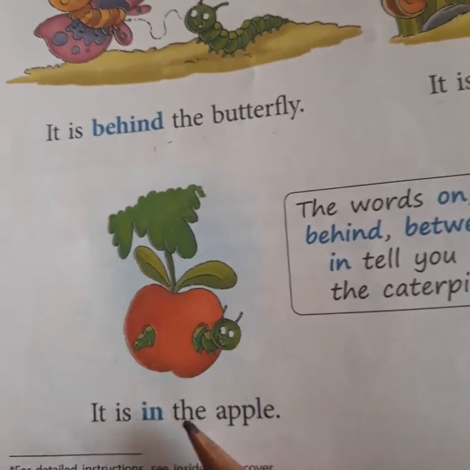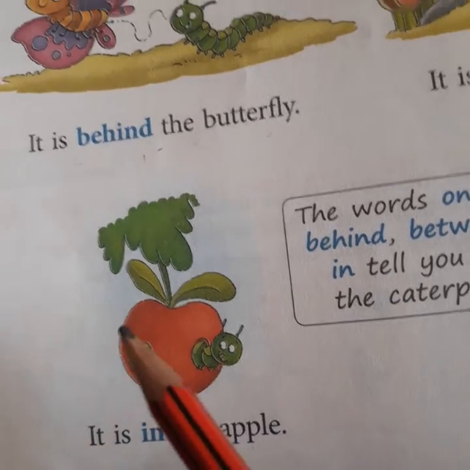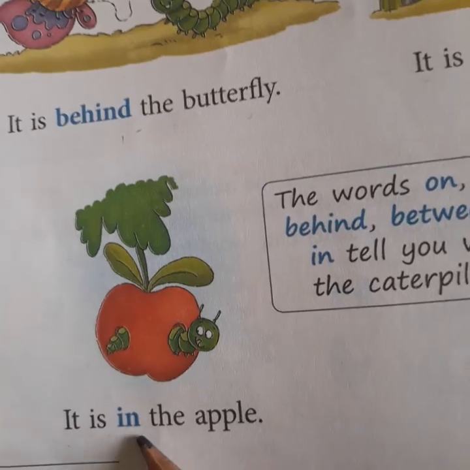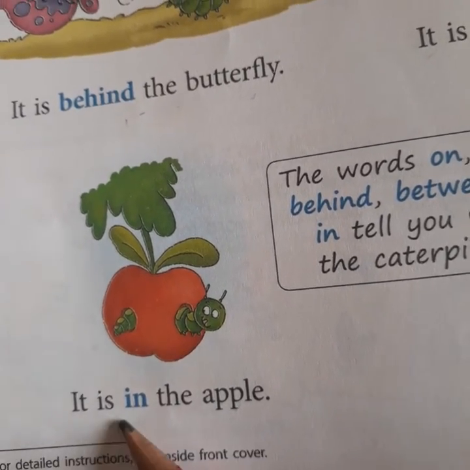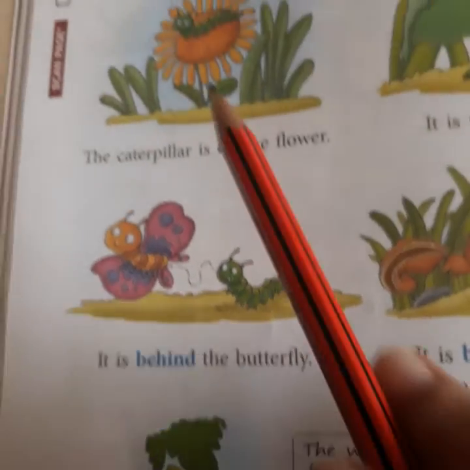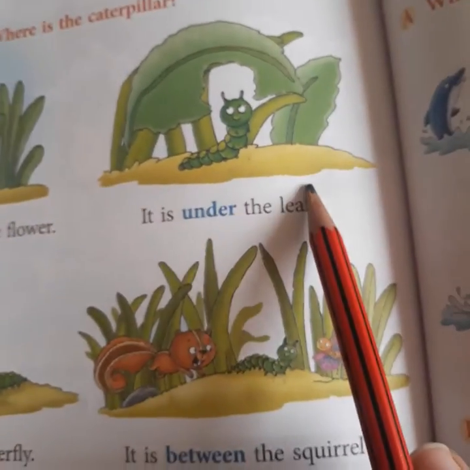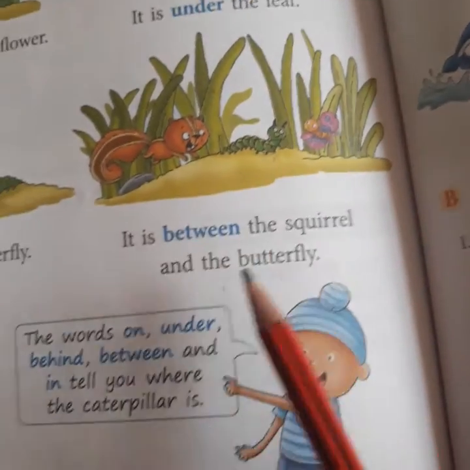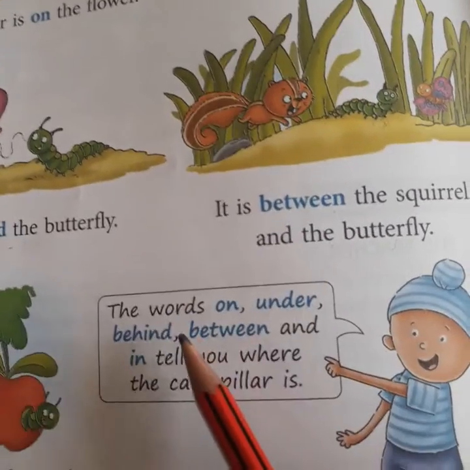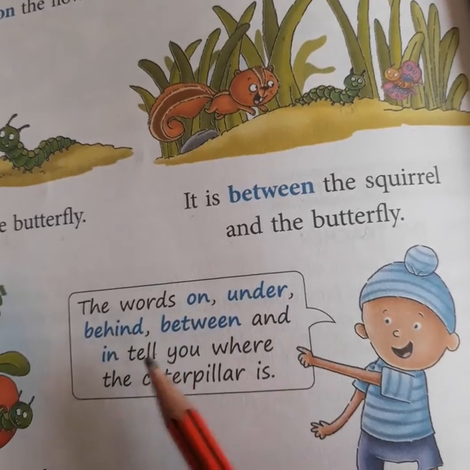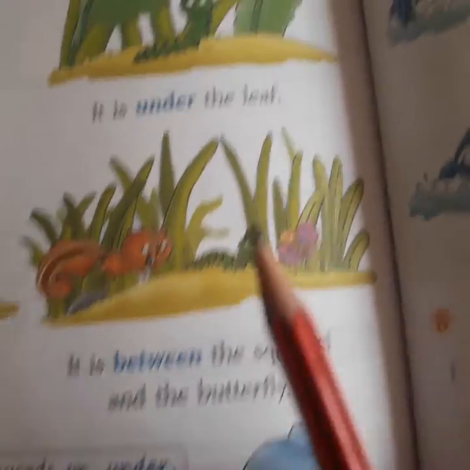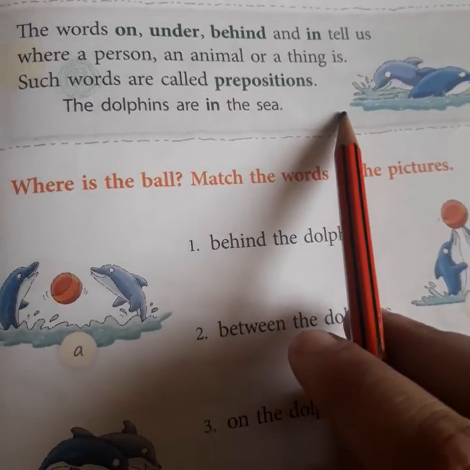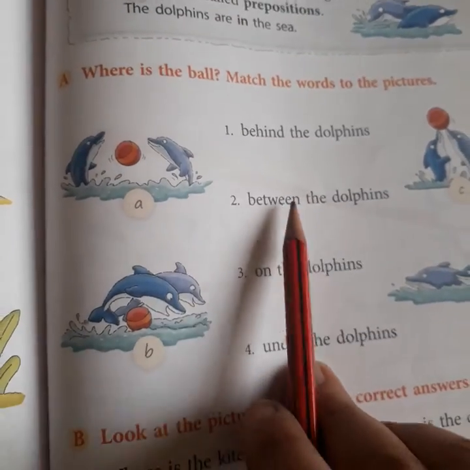Now look here. Where is the caterpillar? It is absolutely inside the apple. So we'll say it is in the apple. Look here. On the flower, under the leaf, behind the butterfly, between the squirrel and the butterfly, and in the apple. So all these words on, under, behind, between and in are the preposition words, right? They are prepositions.